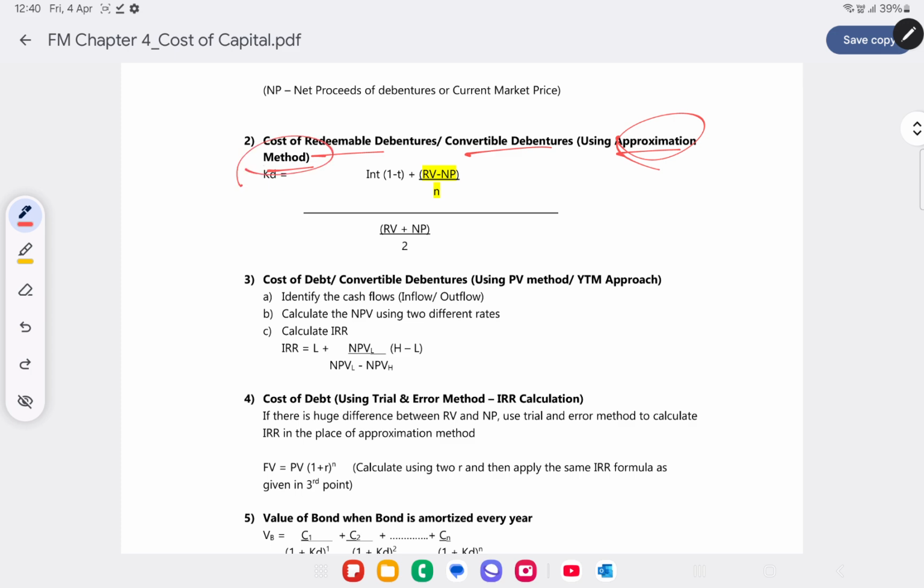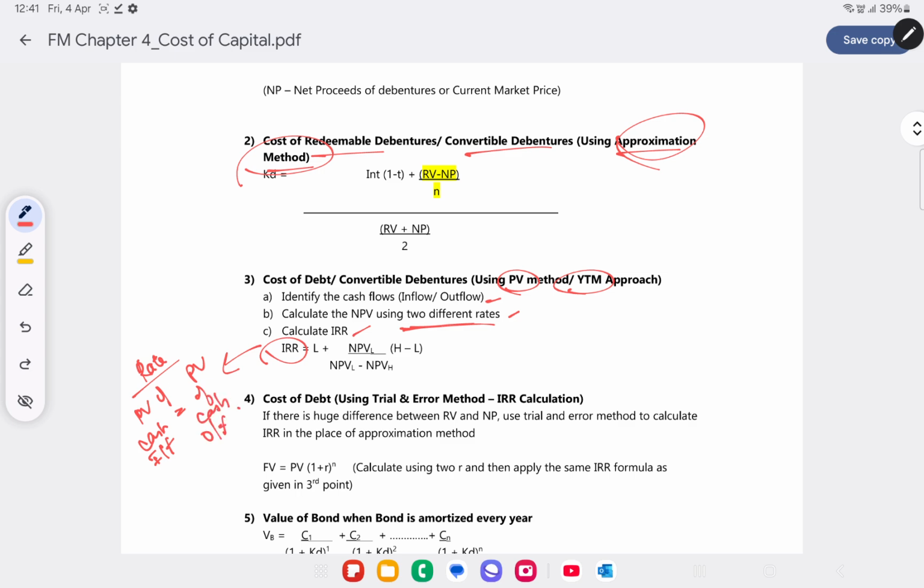But which is the most accurate method then? For that you will use the IRR method, YTM approach or present value method. You have to identify all the cash flows, inflow and outflow, and calculate NPV at two different rates, based on your assumption. Then calculate IRR using the formula: lower rate plus NPV of lower rate divided by NPV of lower rate minus NPV of higher rate, into higher rate minus lower rate. IRR is the rate where the present value of cash inflow equals the present value of cash outflow.